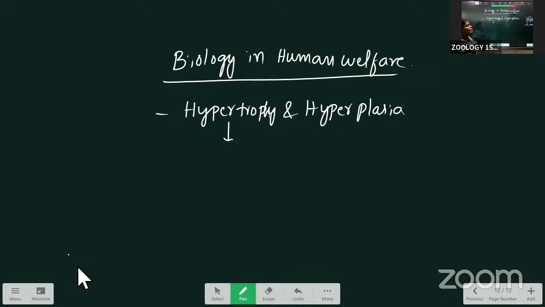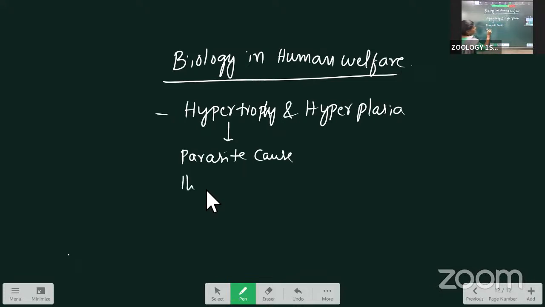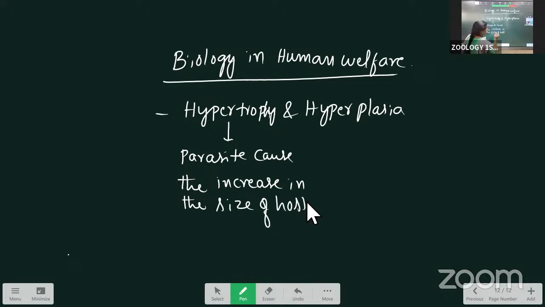That we call hypertrophy. It means the parasite causes an increase in the size of the host cell, which is called hypertrophy.